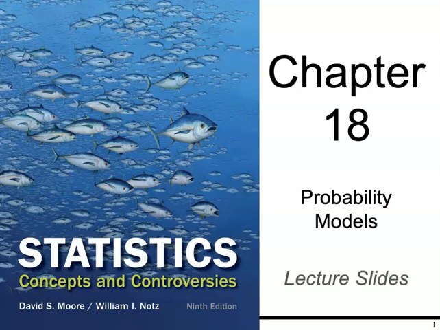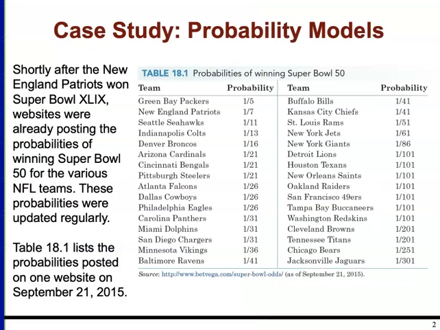Chapter 18, we want to look at probability models, which is a little different than just looking at probability as an understanding of chance and long-term behavior. So let's start with a case study. Looking at Super Bowl odds or probabilities of winning, you can find information pretty much immediately after one team wins the Super Bowl as to who the next winner might be.